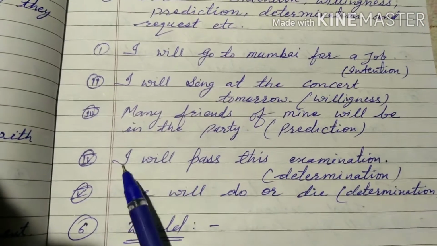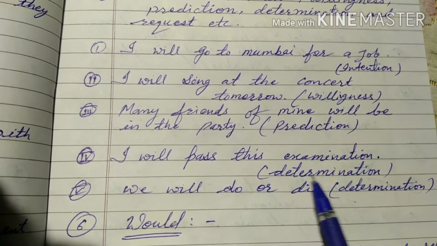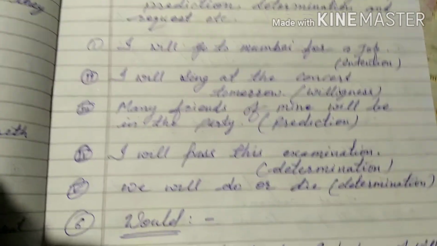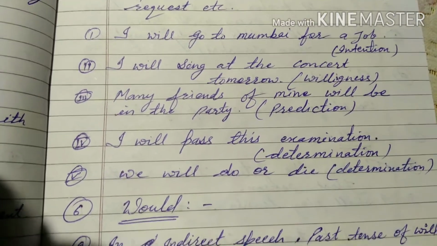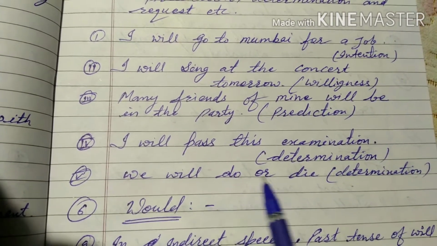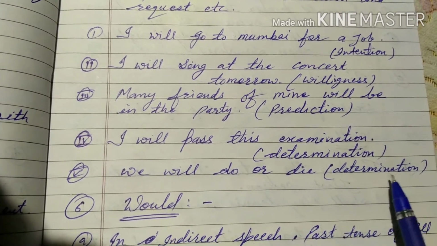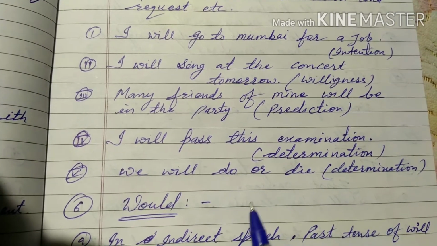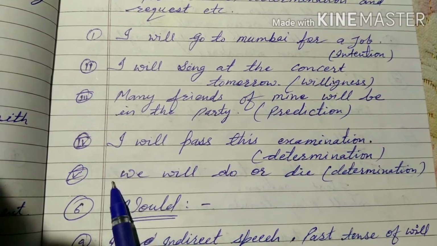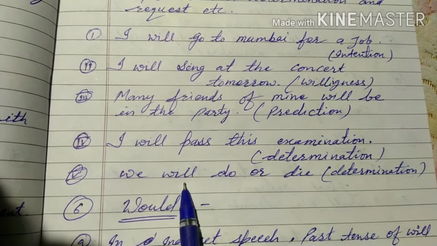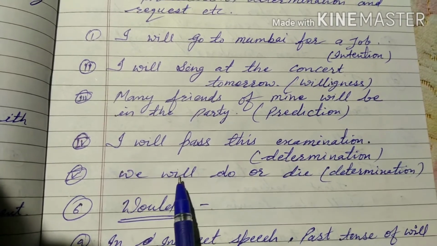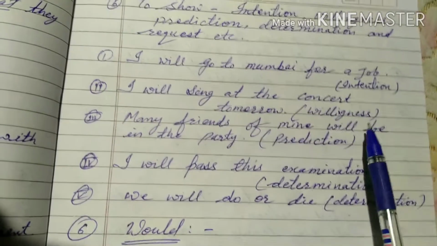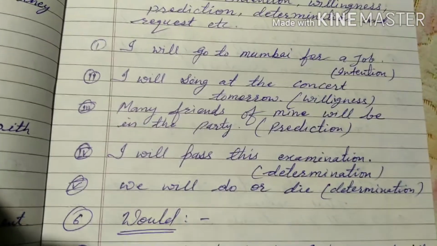Next, I will pass this examination. Here is the determination. We will do or die. It is also showing the determination. In simple sentences with I or we we use shall, but here we are using will, and when we use will, then it shows the determination, prediction, willingness or intention. Okay.